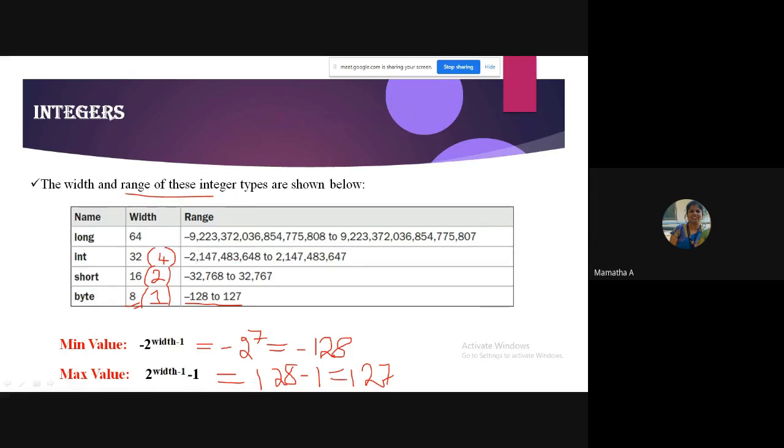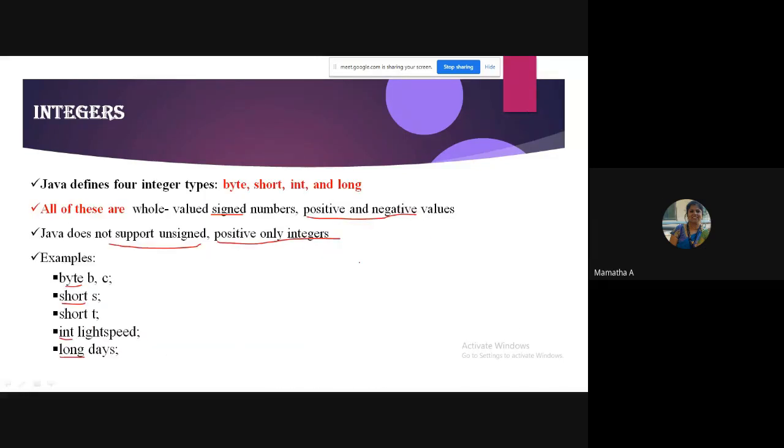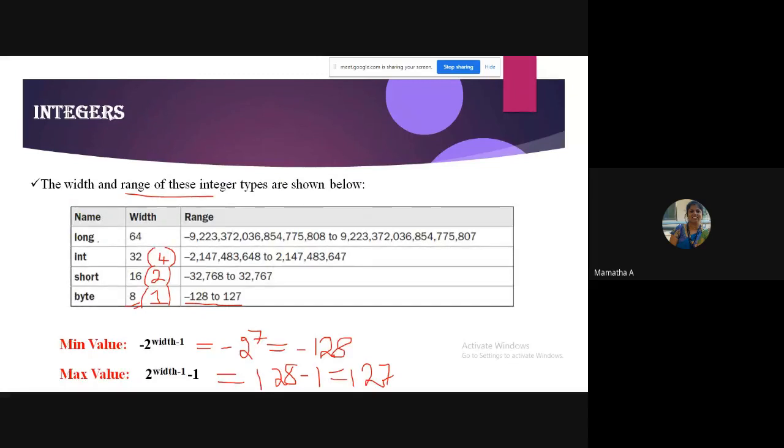So remember, if you cannot remember this, I understand, but you should remember the formula. In the exam, if they ask you to explain the primitive data types, then you have to write all these things. Long, how many bytes? 8. So that is the max and the min value.